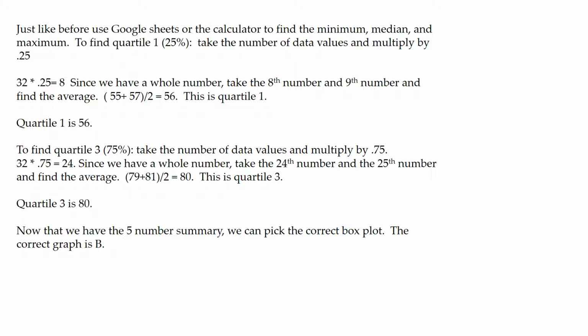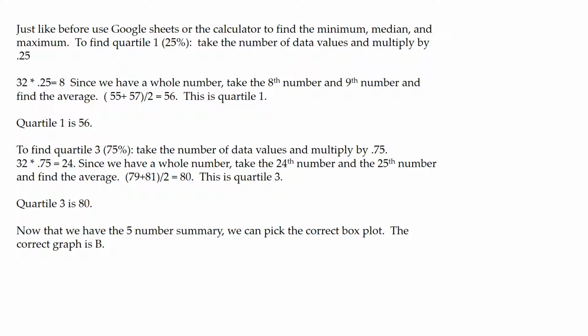Just like the previous problem, use Google Sheets or the calculator to find the minimum, median, and maximum. The only thing we'll actually need to find by hand is quartile 1 and quartile 3. To find quartile 1, again that's the 25% mark. Take the number of values and multiply by 0.25. We had 32 test scores times 0.25 equals 8. Now this time, since we have a whole number, you actually have to take the 8th number and the 9th number and find the average.